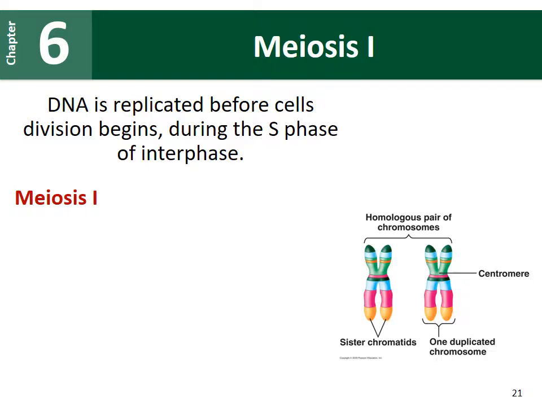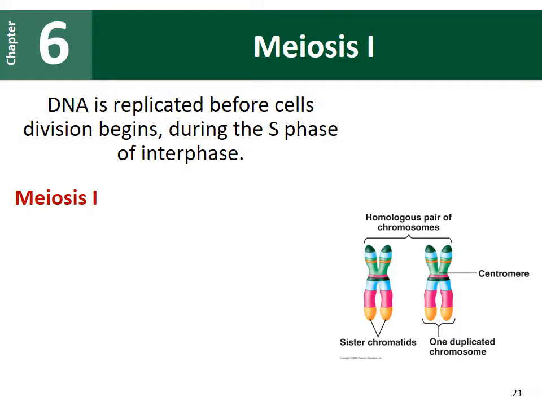We're going to look at meiosis 1 first. One thing to remember is that our DNA has already been replicated before the cell division begins, and this happens during the S phase of interphase. These chromosomes that have been replicated contain two sister chromatids, so they have a left arm and a right arm.